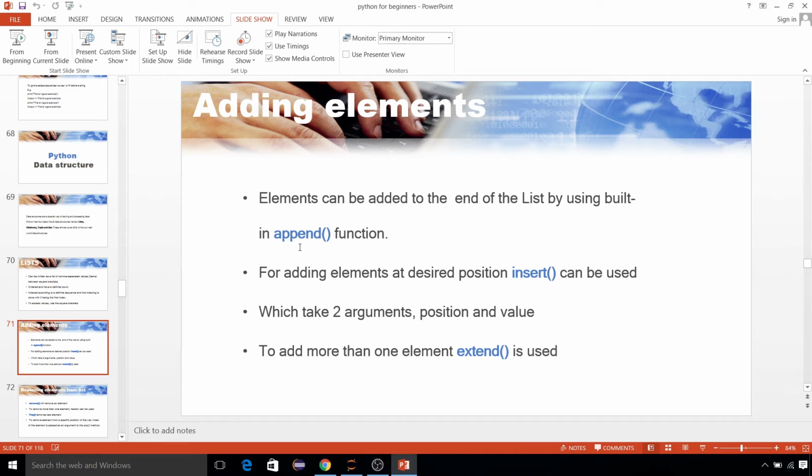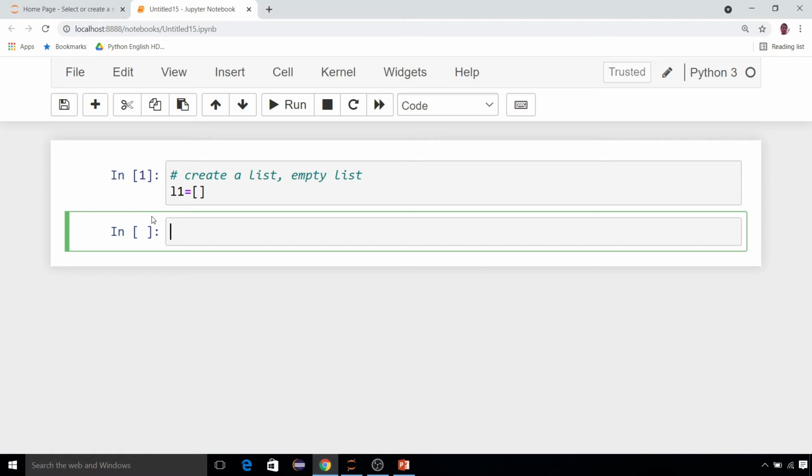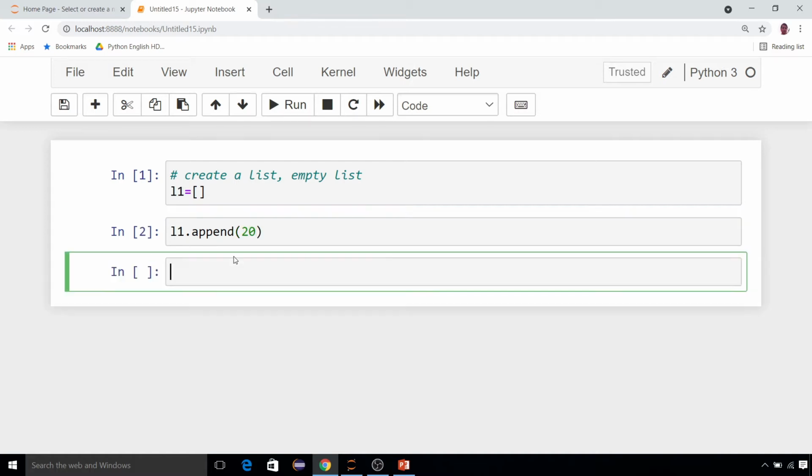There are many functions, for example append, insert or extend. All functions have different utility. I am showing you all these things one by one. Different functions are there with the help of which you can add elements into this L1. For example, L1 is empty right now. L1 dot, I am calling append, which is a function, and I am passing one element, suppose 20. Now if I run this,